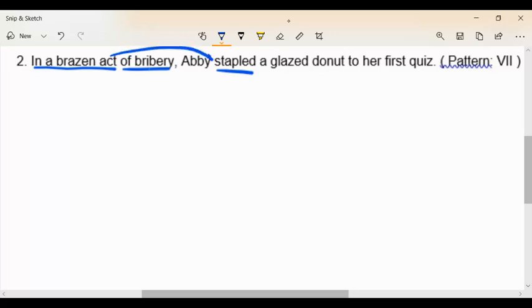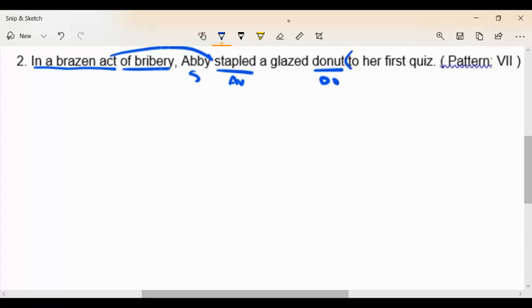So when I get over here, I can see my main parts. In a pattern 7, we're going to be listening for 3 things. We're going to be listening for a subject, which is Abby. We'll be listening for an action verb, which is stapled. And now we're going to be listening for our direct object, which happens a lot in most of our sentences. When we write an action verb sentence, most of the time we do so with the intention of having a direct object. Something that answers what or whom. So we have Abby stapled, and on the other side of that, there should be some kind of direct object. In this case, we'd say Abby stapled what? And she stapled donut. So here's our direct object.